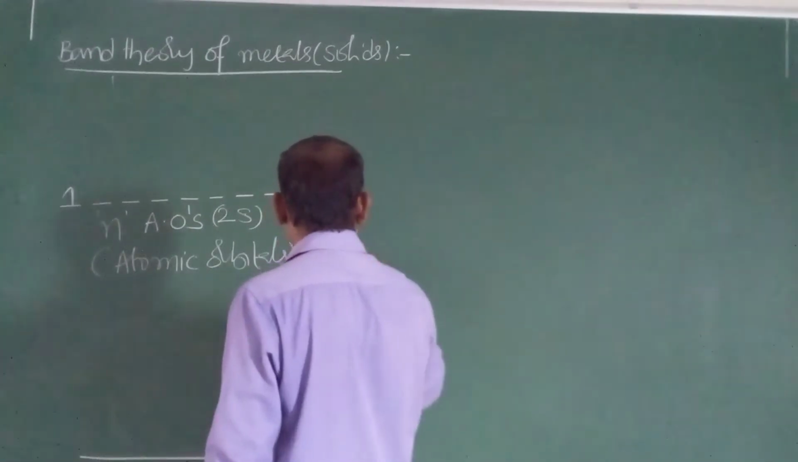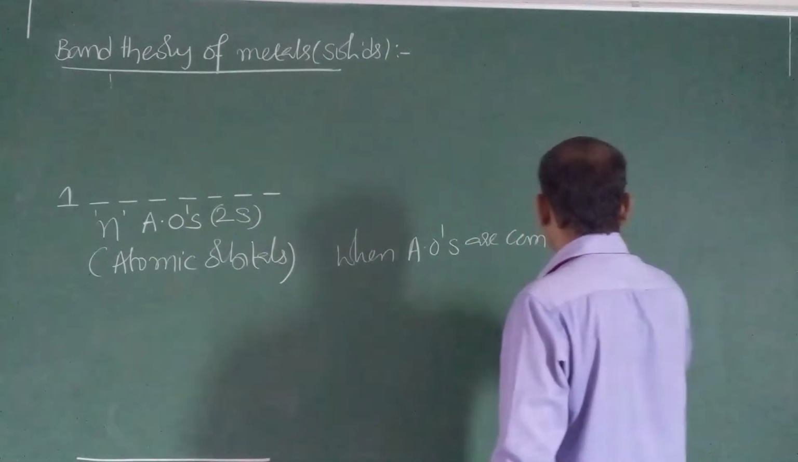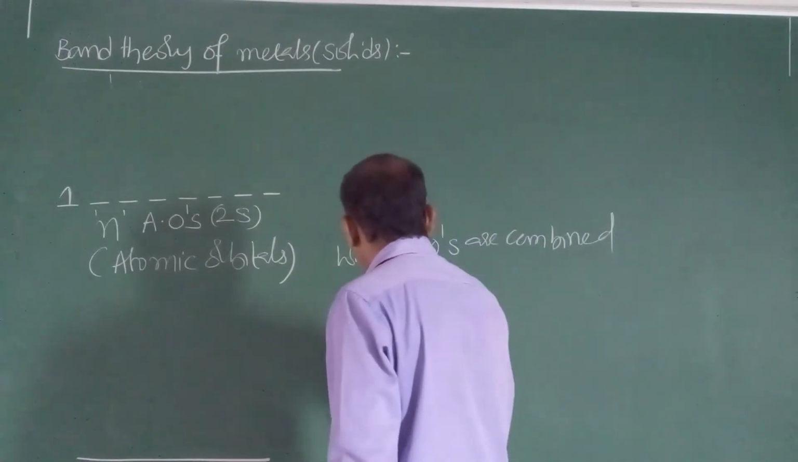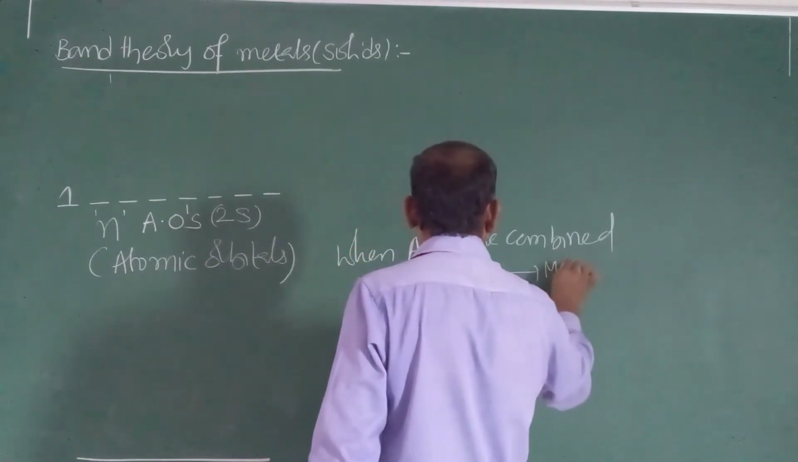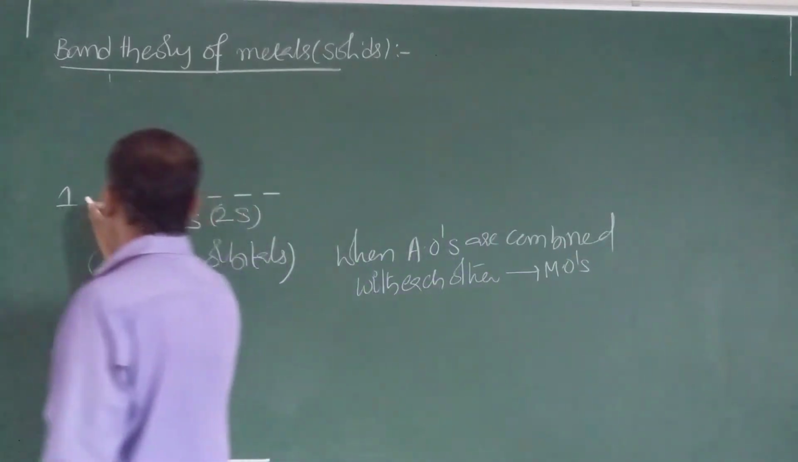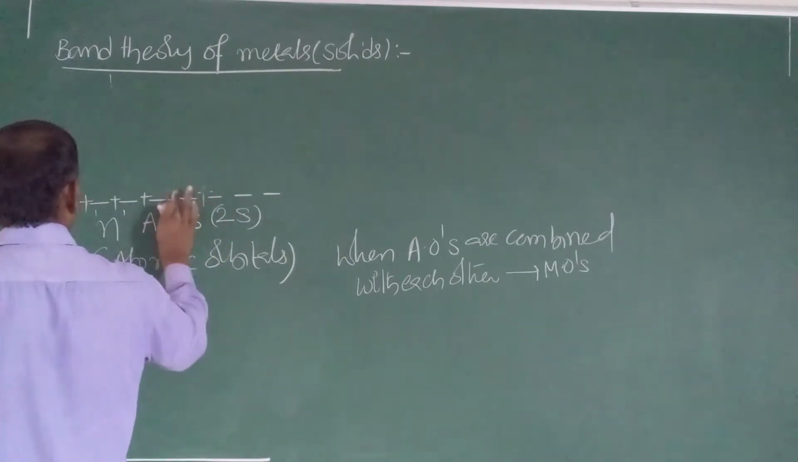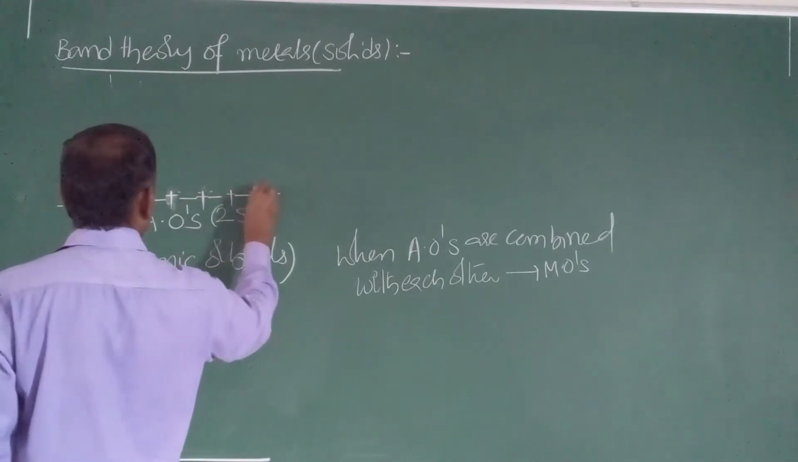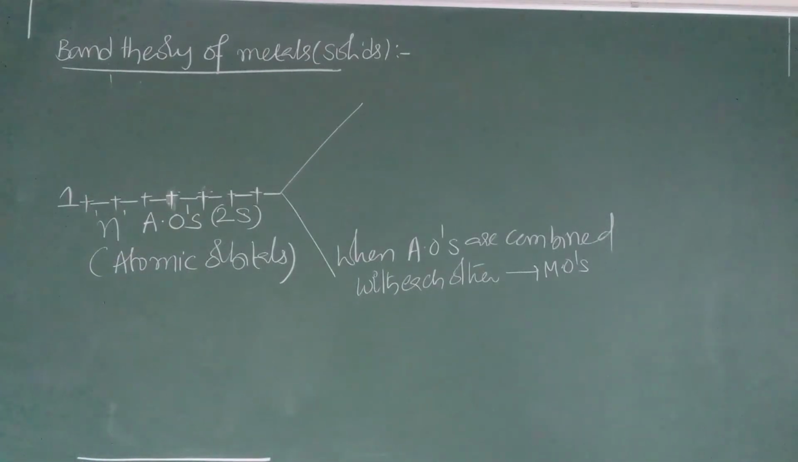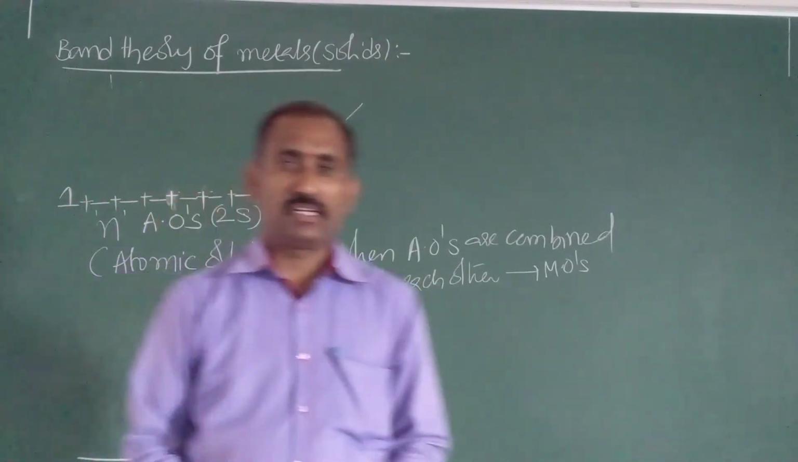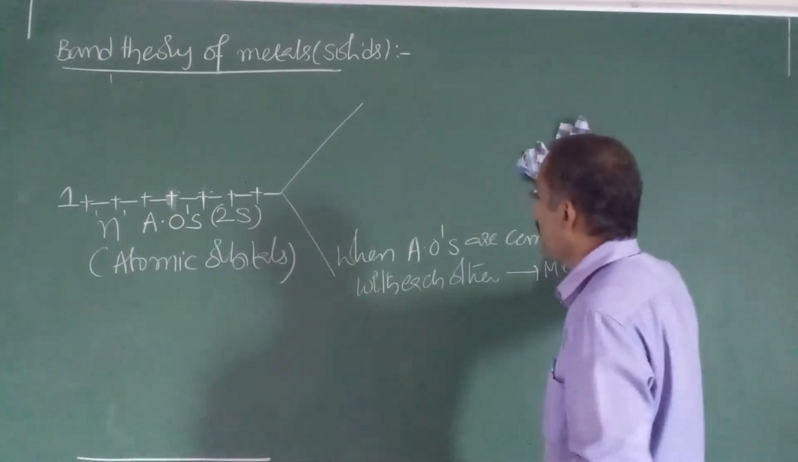In first year we studied that when atomic orbitals are combined with each other, by linear combination, molecular orbitals are formed. So here n number of atomic orbitals are linearly combined with each other. Whenever n number of atomic orbitals are linearly combined, there is a formation of n number of molecular orbitals. The same number of molecular orbitals are formed.